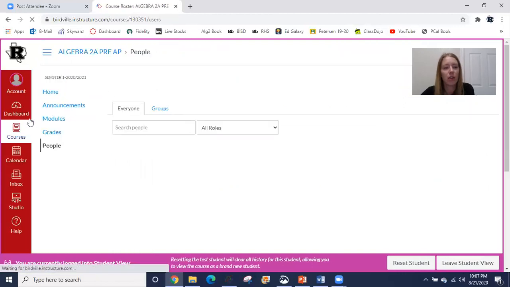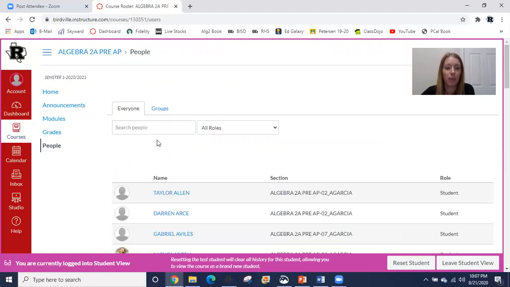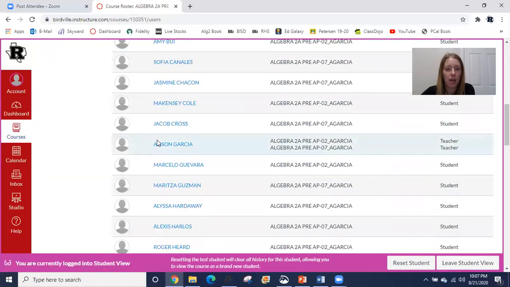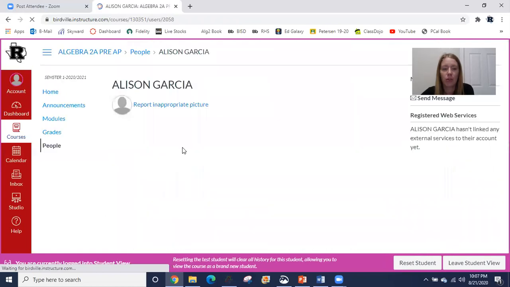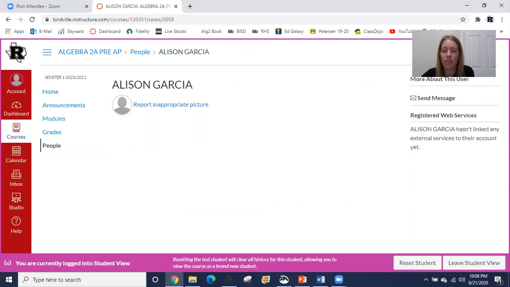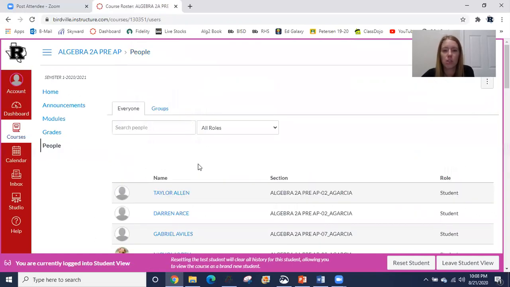So the last link here you have on the side, this last button, is the people. So these are all the people in your class, including myself, the teacher. I'm here, so you can click on me, and you could email me through Canvas. Same goes for the students in your class, you can send a message. So if you want to create a study group with a couple of students, then you could do that. Just be aware, as I'm sure you know, all this stuff is monitored, so make sure that you keep it obviously very appropriate, as well as on task school related stuff. Okay, so just make sure that you are doing the right things, as all this stuff is very monitored.